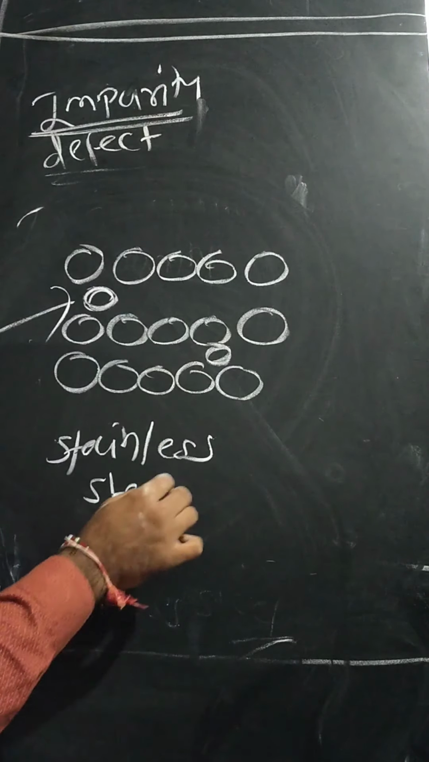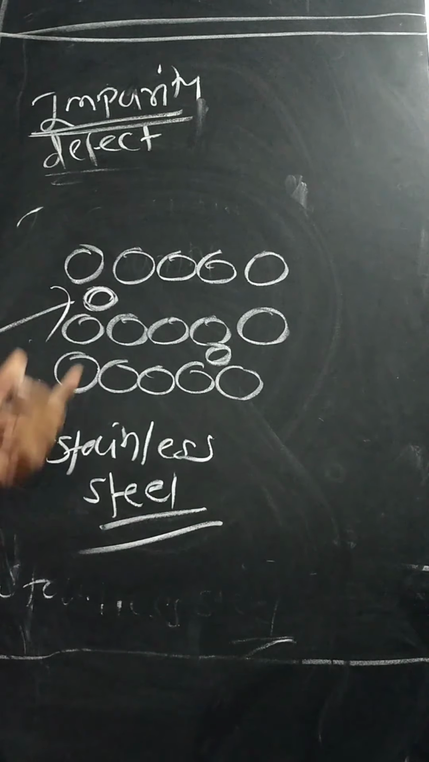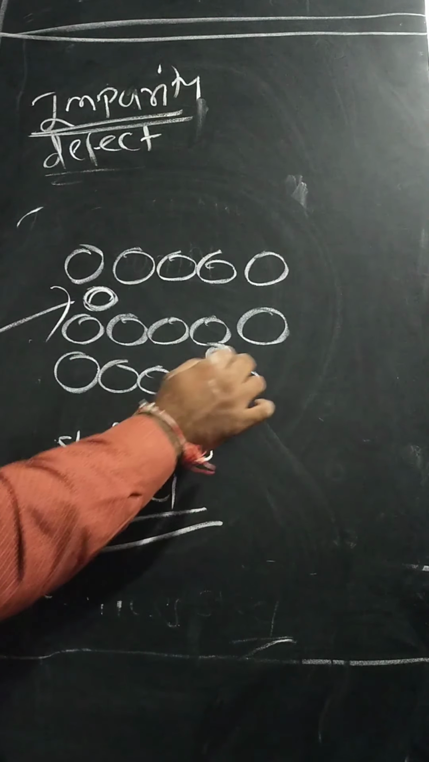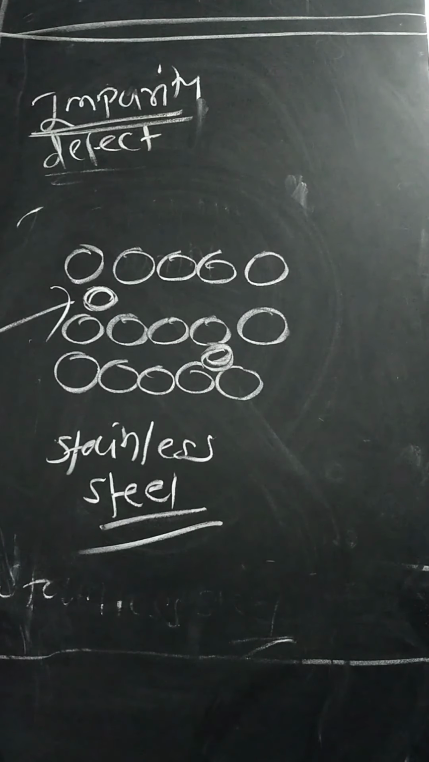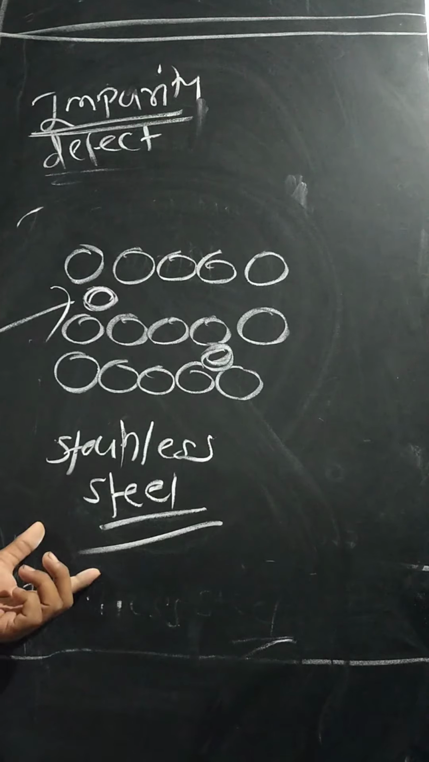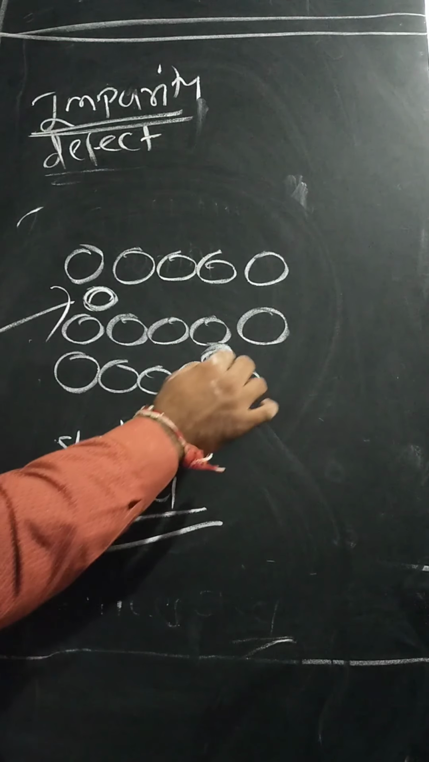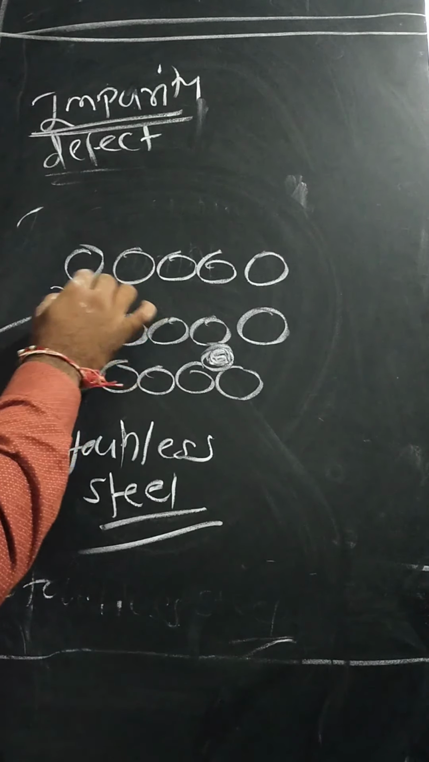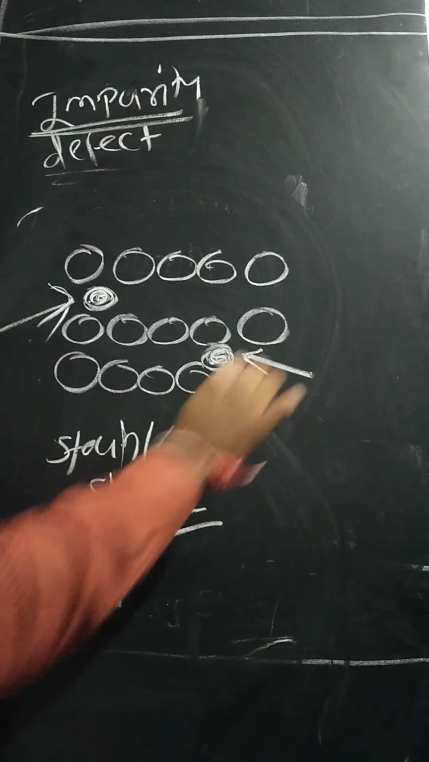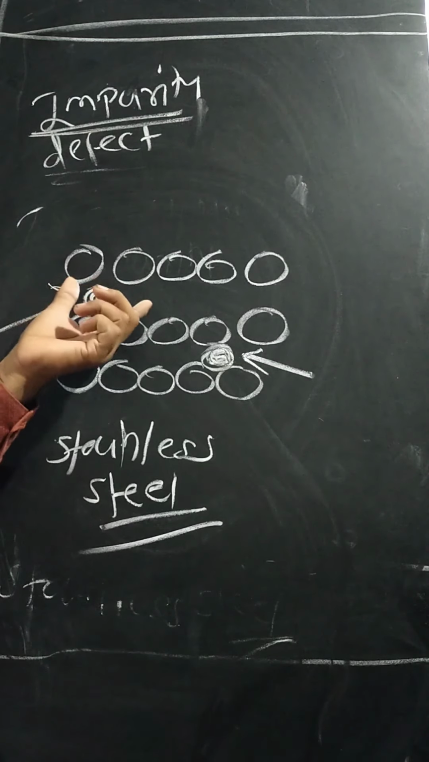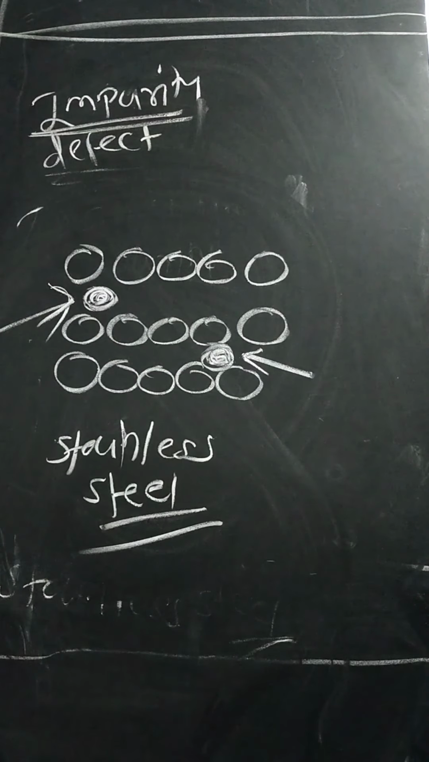Stainless steel has the interstitial defect. Why? In the stainless steel, this is the foreign atom, the carbon atom, which occupies the interstitial positions. Therefore it is called interstitial impurity defect.